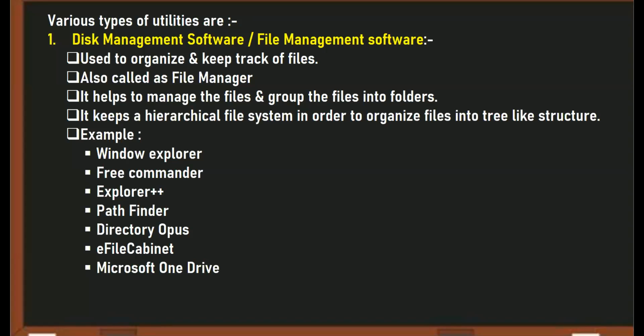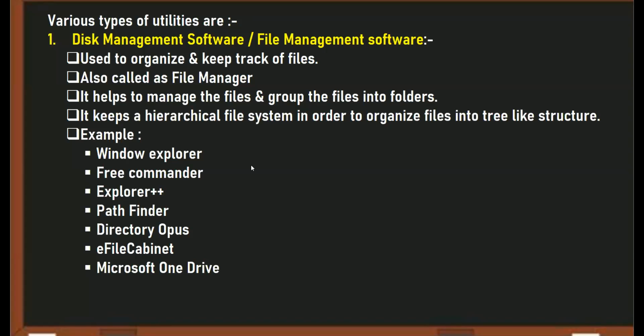You can store your files in different folders, and when you store your files in folders, a hierarchical system gets created. What is the hierarchical system? A tree-like structure gets created.